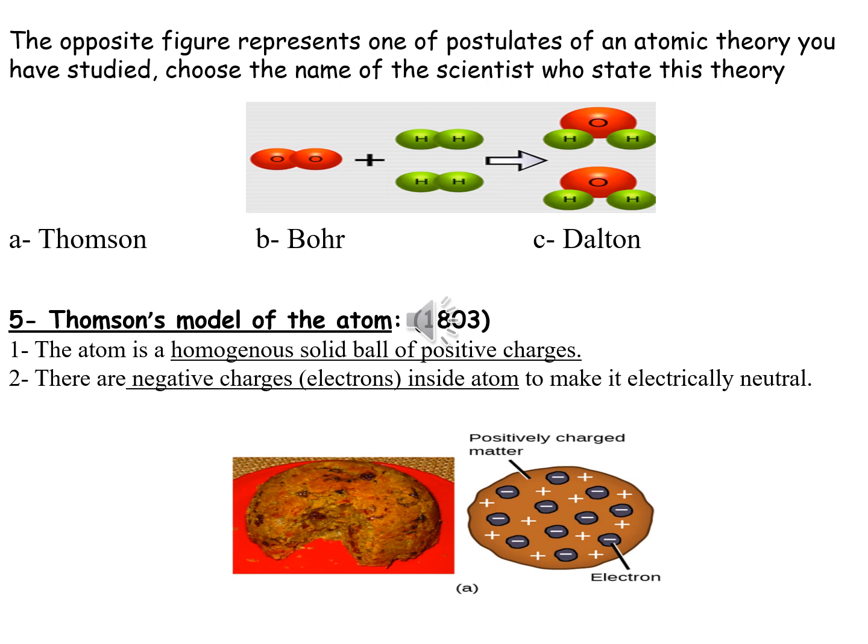About Thomson's model of the atom. The atom is a homogeneous solid ball of positive charges. There are negative charges, electrons, inside the atom to make it electrically neutral.